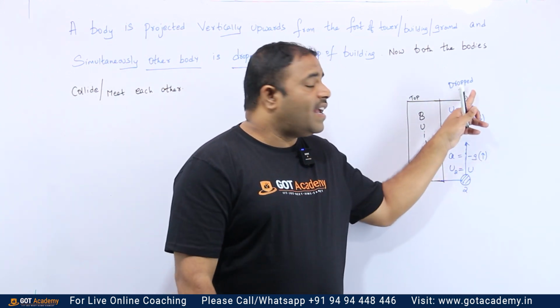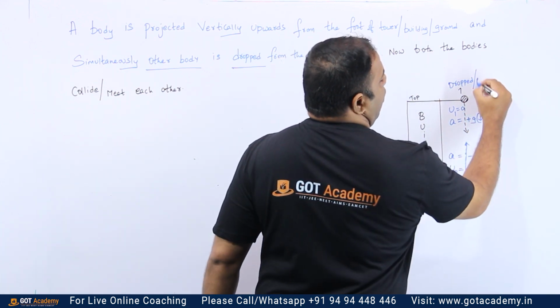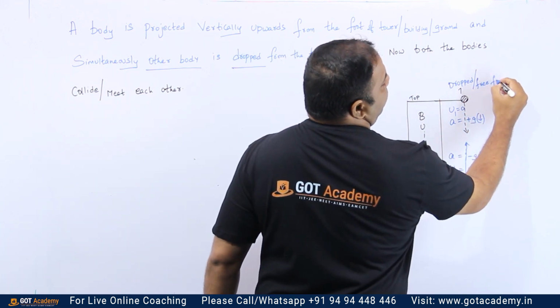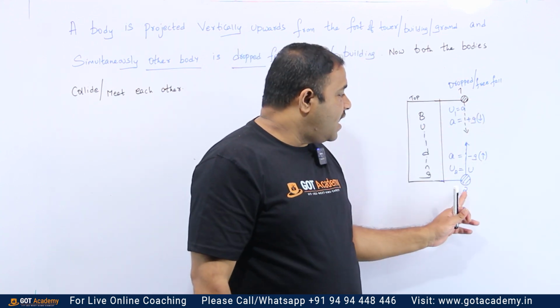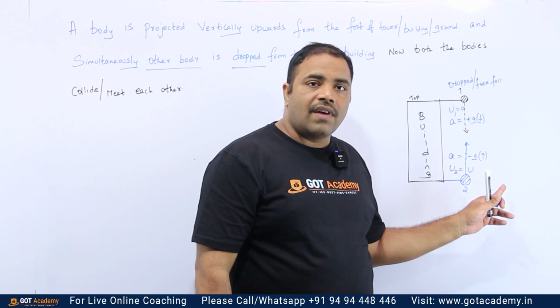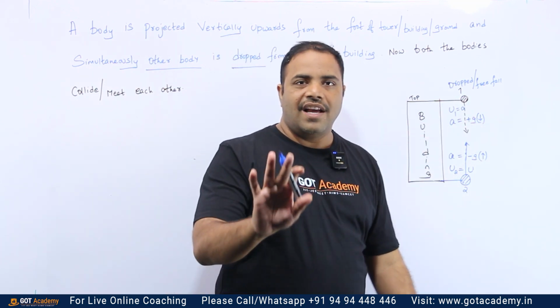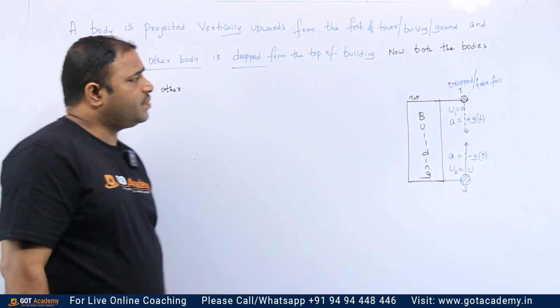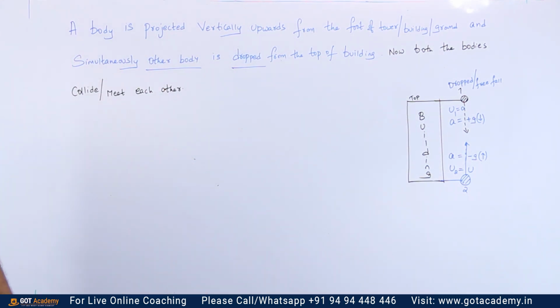Okay. This body has been simply dropped, freely falling. I said earlier, drop or free fall. There is no velocity, velocity equal to 0. And here it is thrown up, there is some velocity. So, like this, you have considered two different cases. Clear now? Now, what we have to do? So, look at this diagram carefully, read the question again and again.